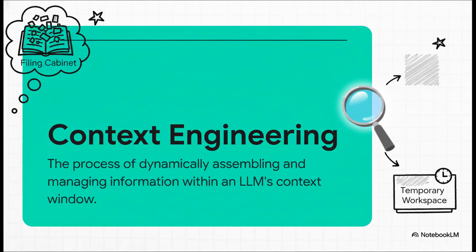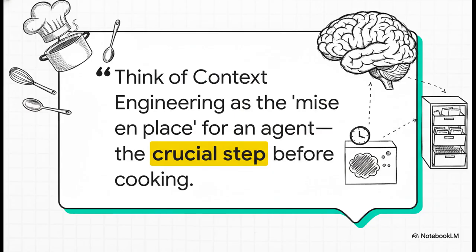You see, prompt engineering is kind of like giving an AI a good recipe. But context engineering, that's about prepping its entire kitchen, dynamically grabbing your history, the relevant facts, the current conversation, and giving the AI everything it needs to cook up the perfect response. You know, the best way to get it is with this analogy. A chef with just a recipe, they might make an okay meal. But a chef who has their mise en place, all the ingredients perfectly prepped, chopped, and organized, they can create something truly amazing. Context engineering is that all-important prep work for the AI.